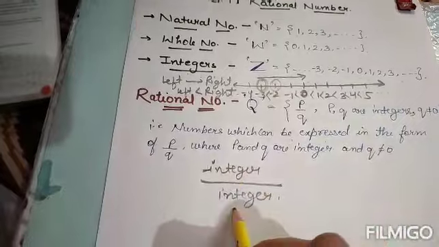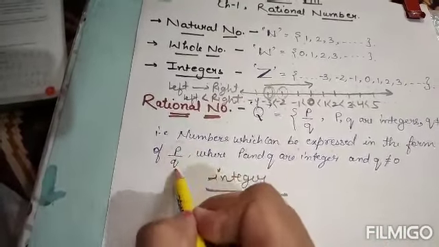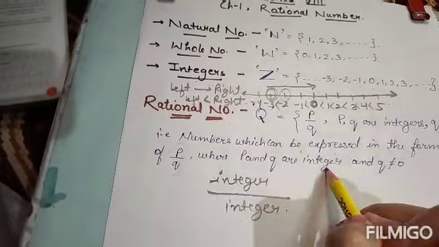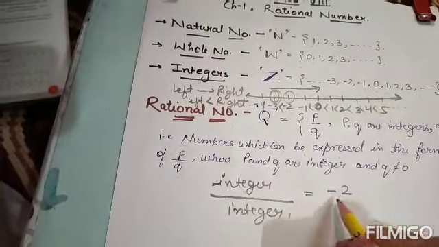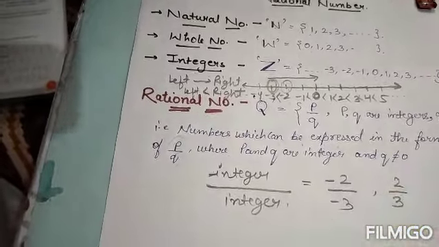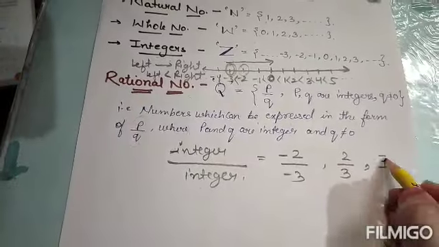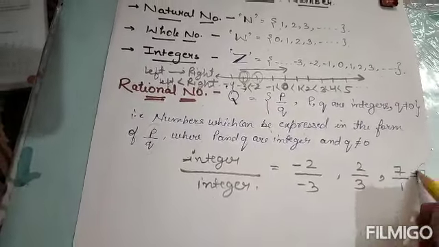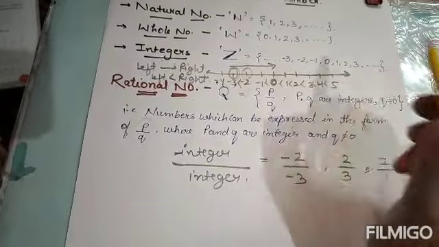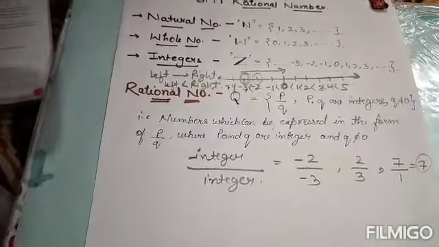So I have written it in the form of variables, P by Q, where P and Q are integers. You can take like -2 upon -3, or 2 by 3, or 7 by 1, which is equal to 7. That means all the integers are also rational numbers.